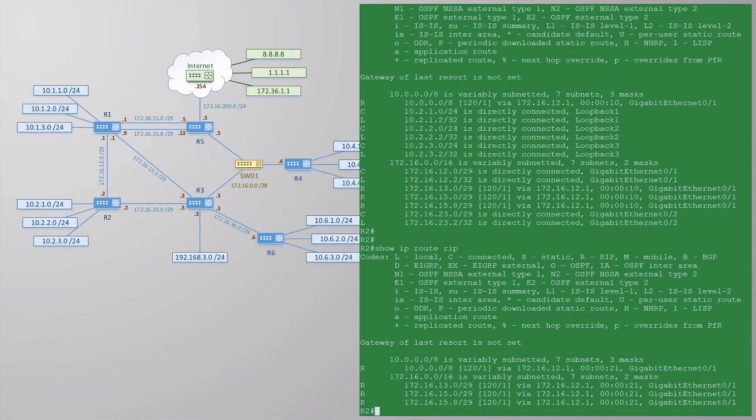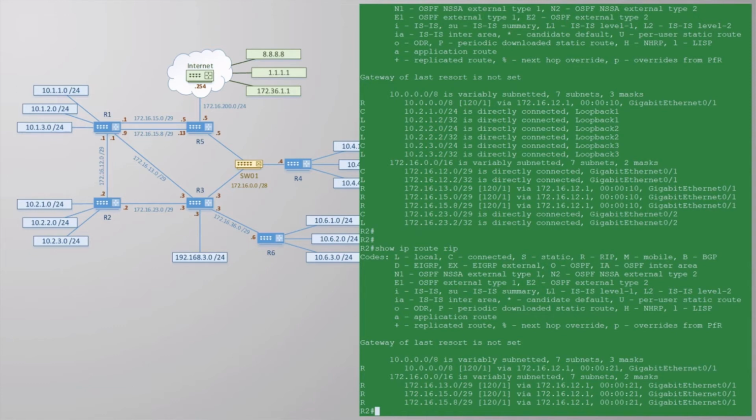Look at R1. It has 3 /24 networks in the 10.1 range. RIP will not advertise each of these networks. Instead, it will automatically summarize these into the classful 10.0.0.0/8 network, and it will advertise that instead. It's essentially saying, if you want to reach anything in the 10 range, send traffic to me. But can you see where this might be a problem?